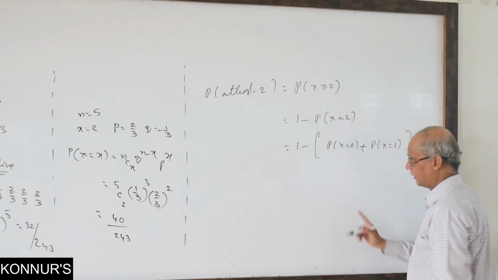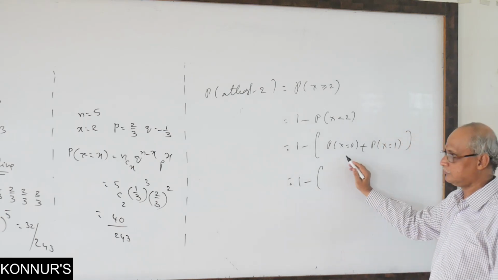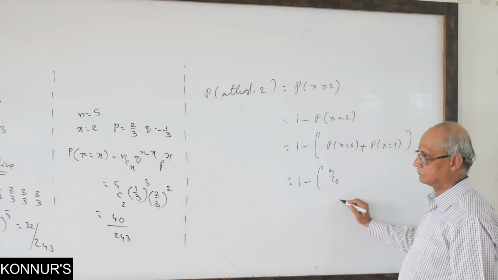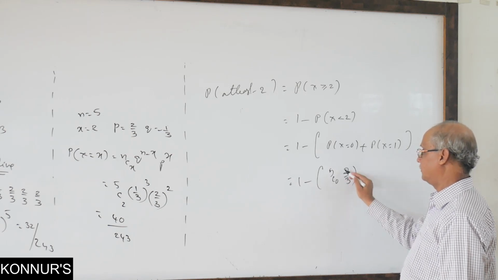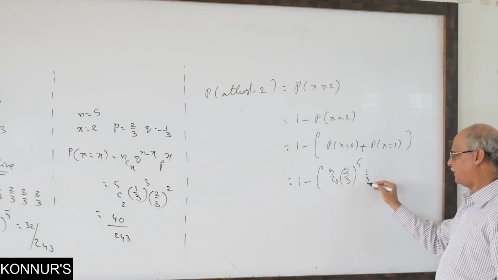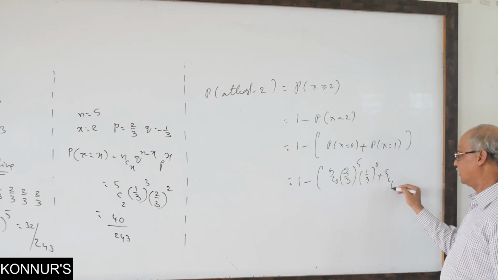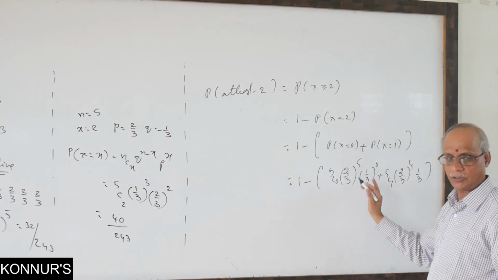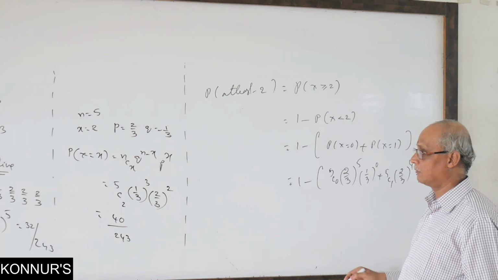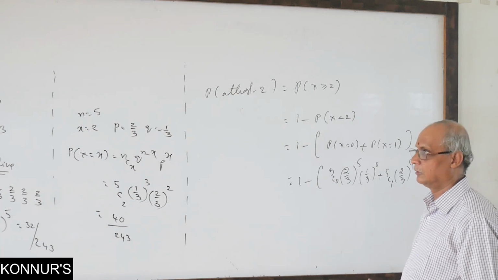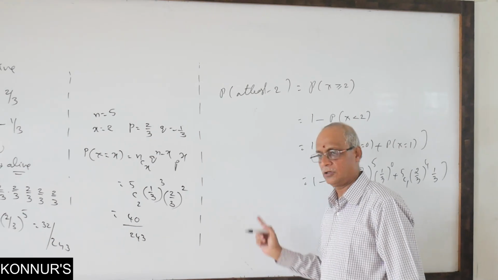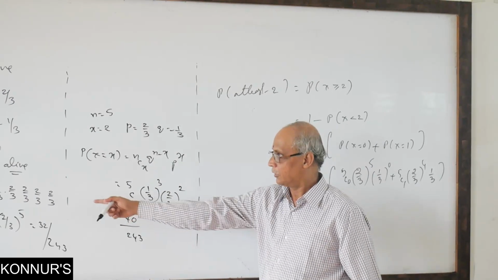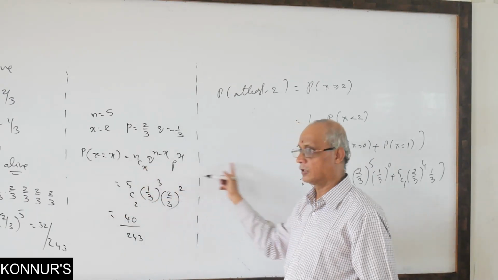Hence I just write the expression: 1 minus of x equal to 0, 5C0 into (2 by 3) power 5 into (1 by 3) power 0, plus 5C1 into (2 by 3) power 4 into 1 by 3. Expression only I am writing; the calculation you can do later, it is easy. I am showing you 3 problems in one example that they can give, all of which are binomial. That is okay, an assignment problem; this will be in your additional problems.